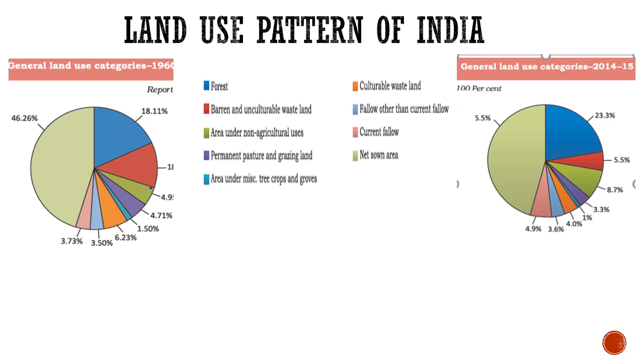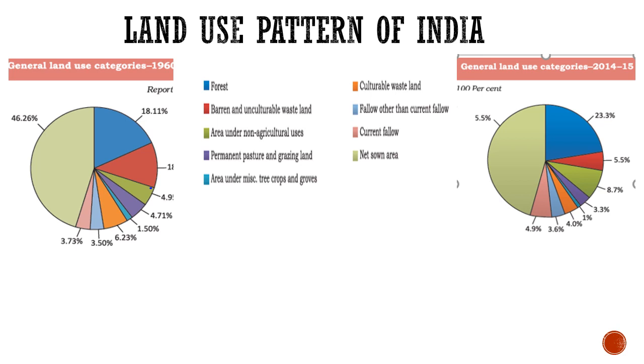Next is area under non-agricultural uses, means the land which is used for construction purpose, construction of buildings, settlement, factories, roads, railways, etc. So it was only 4.9% in 1960-61, and it has increased from 4.9 to 8.7%, just doubled. Means development has taken place, construction of buildings, houses, factories have increased much more between this duration.